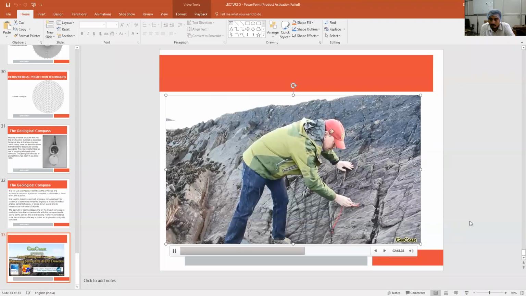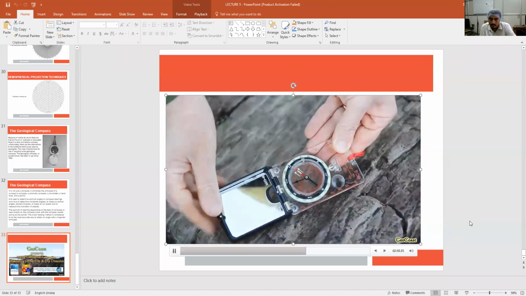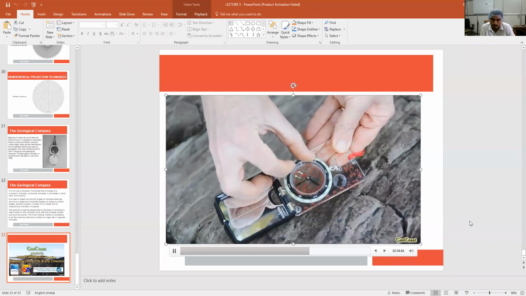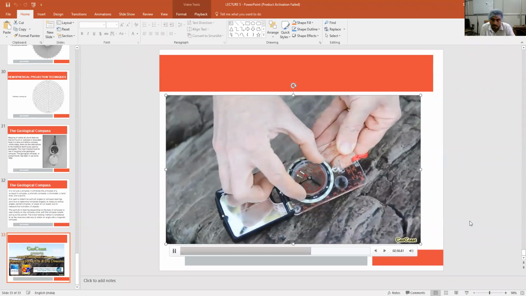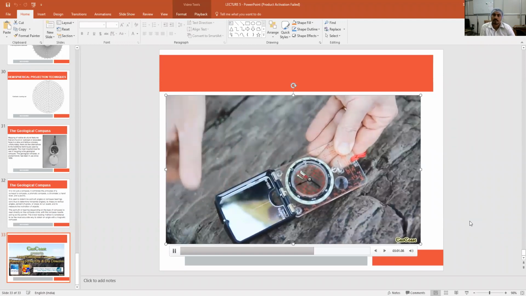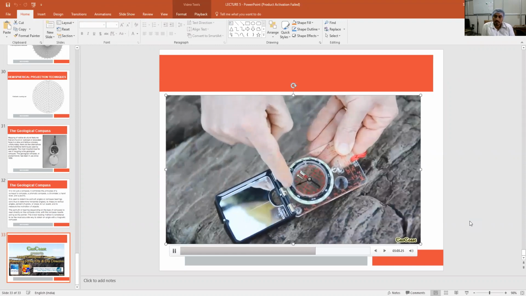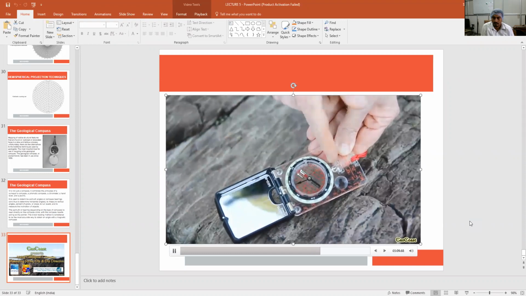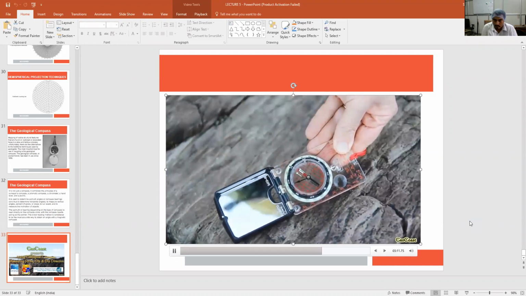We rotate the face of the compass such that the red needle and the red arrow are aligned, and there we have the orientation of our strike. We've got two readings, one is approximately 300, the other is 120. It doesn't matter which one you use, so you can use the higher or the lower value in the case of strike readings.